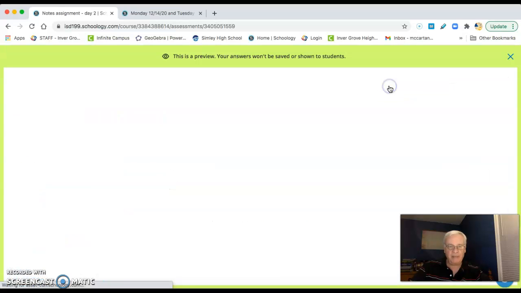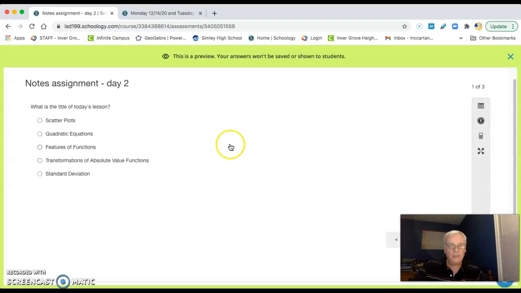Why do I got to preview it? Mine might look a little different than yours. But right here, it should look similar to what yours looks like.